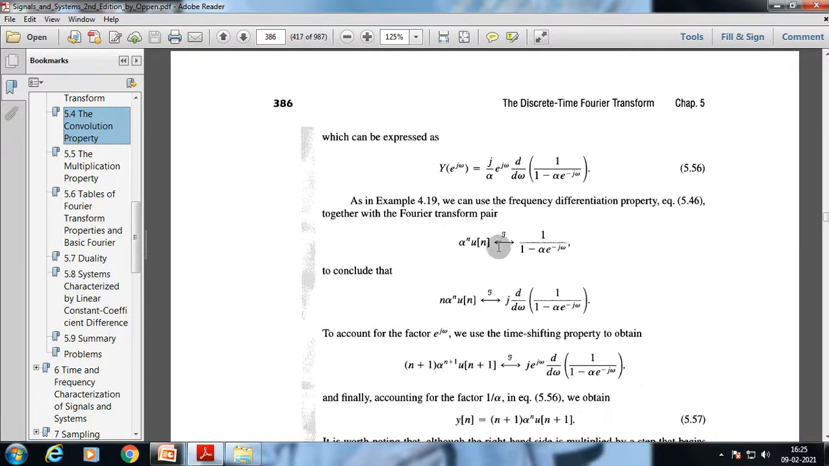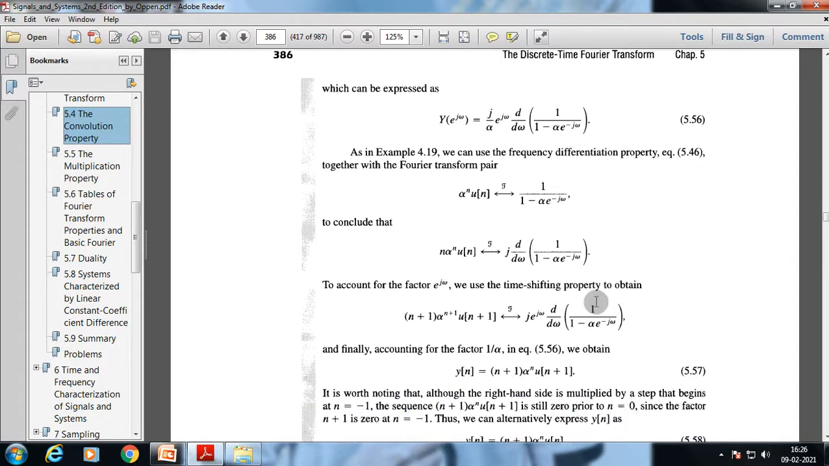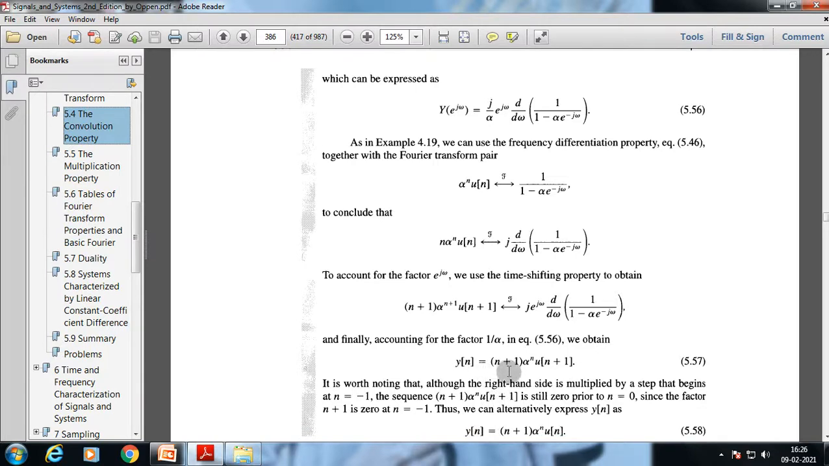alpha to the power n u of n is 1 by 1 minus alpha e to the power minus j omega, to conclude that n alpha to the power n u of n will look like this. To account for the factor e to the power j omega, we use the time shifting property to obtain this again. So it will be multiplied with this part, and this e to the power j omega is multiplied because of the n plus 1. And finally, accounting for the factor 1 by alpha, we obtain y of n is equal to n plus 1 alpha to the power n u of n plus 1.